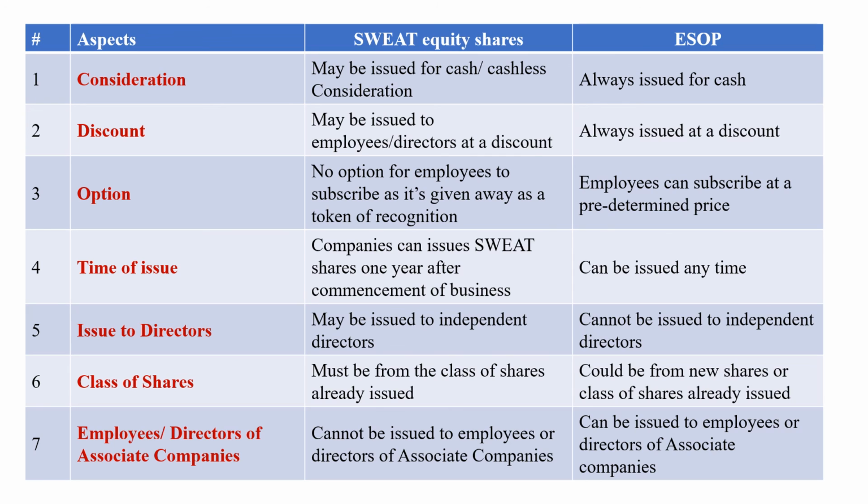The last one is on employees or directors of associate companies. Are they eligible or not? When it comes to sweat equity shares, it cannot be issued to employees or directors of associate companies, whereas when it comes to employee stock option plans, it can be issued to employees or directors of associate companies also. That's all about the differences between ESOP and sweat equity shares.